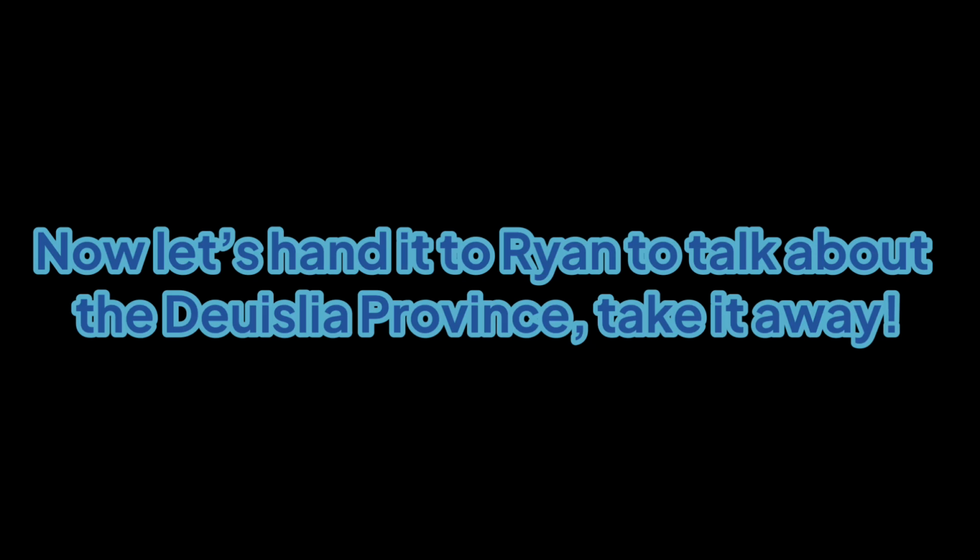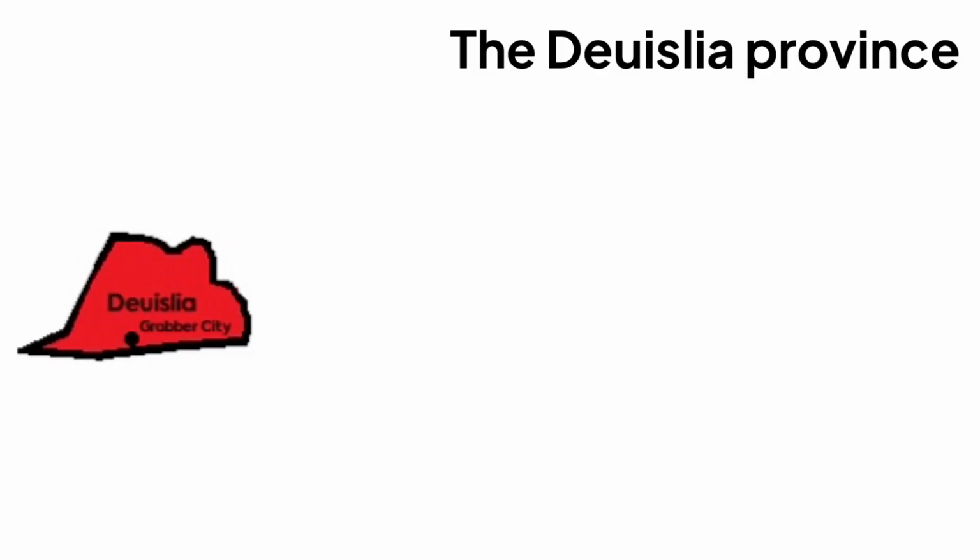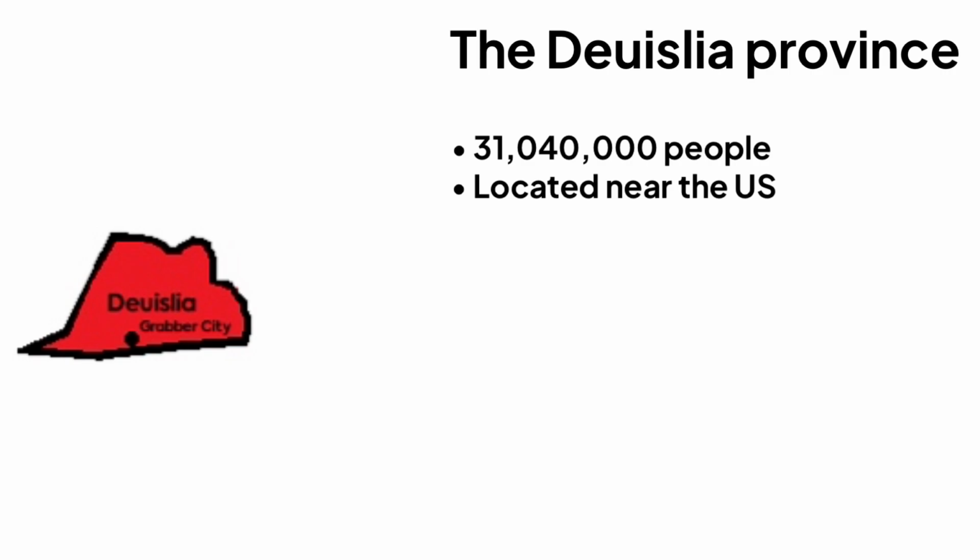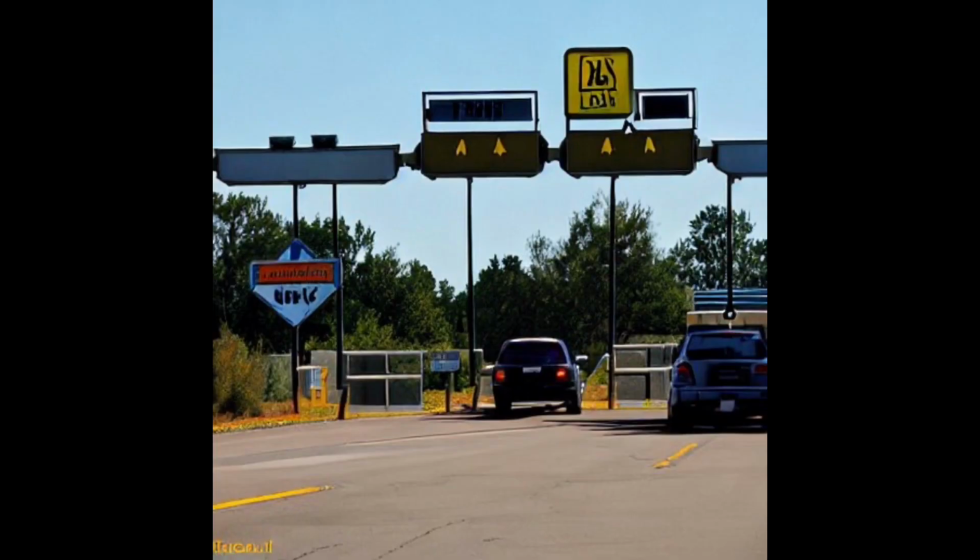Now let's hand it to Ryan to talk about the Duislia province. Take it away! So next up we have the Duislia province. The Duislia province has a total population of 31,040,000 people, and is located near the U.S. border. And here is an image of the border crossing taken in 2020.